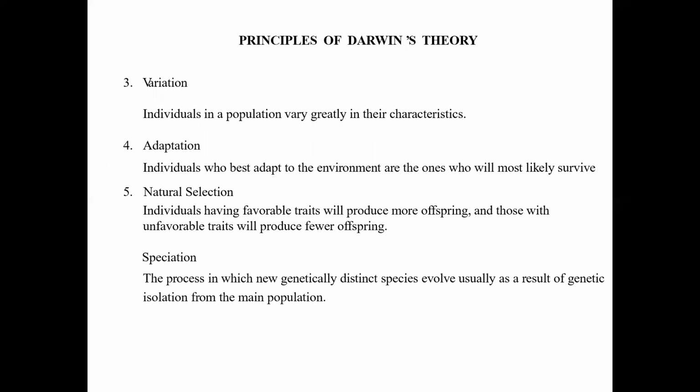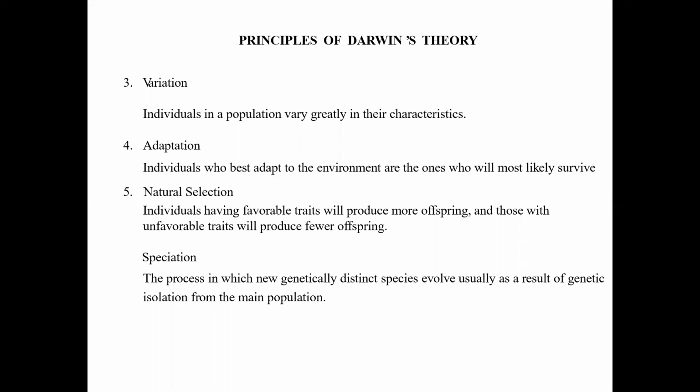Adaptation. Individuals who best adapt to the environment are the ones most likely to survive. This is known as survival of the fittest. Survival of the fittest was proposed by Darwin, and it is the most famous law he proposed.